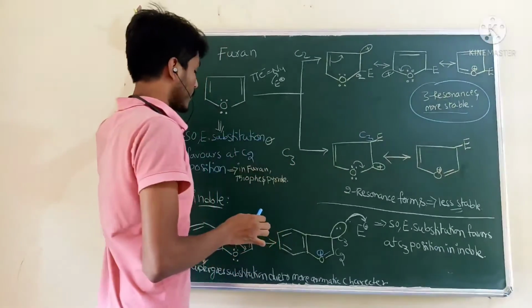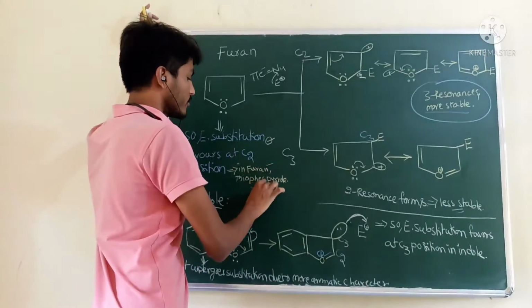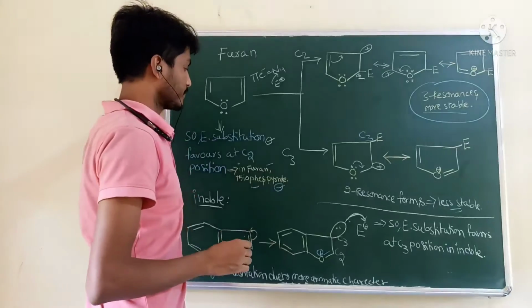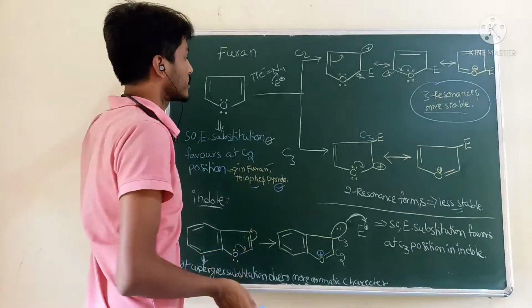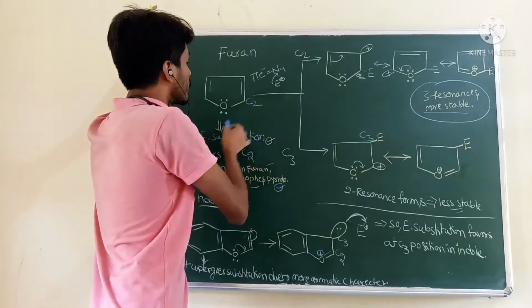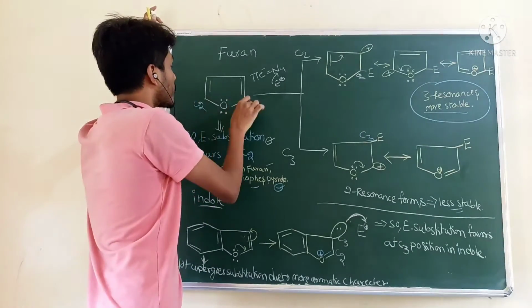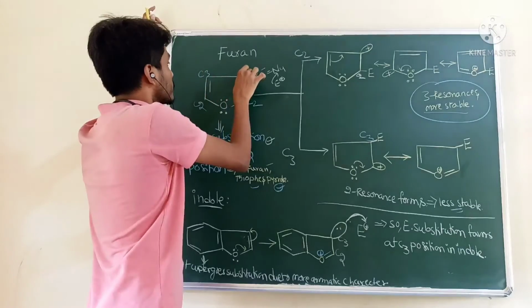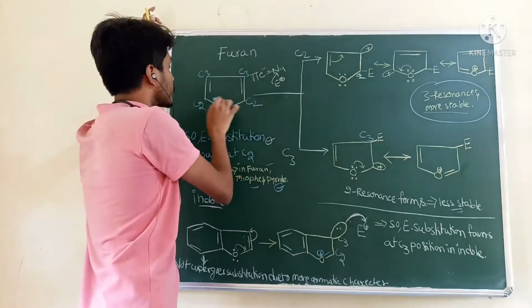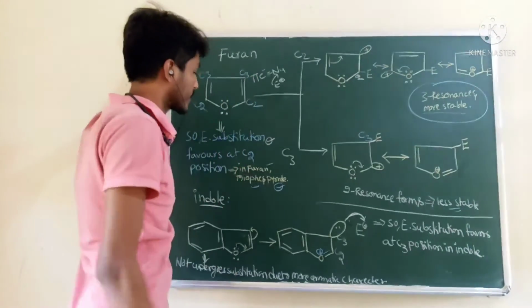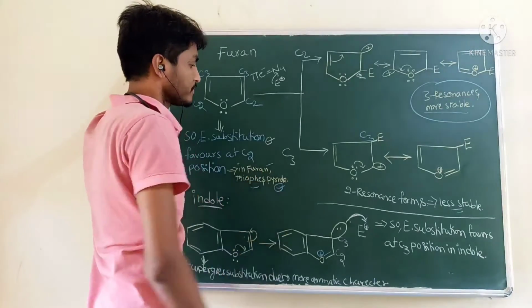Hence, all the 5-member rings like furan, thiophene, pyrrole will undergo electrophilic substitution reaction at the C2 carbon, either this side or this side. You can call it C2, same. This is C3. Electrophilic substitution will occur at the C2 position in case of furan, thiophene and pyrrole.